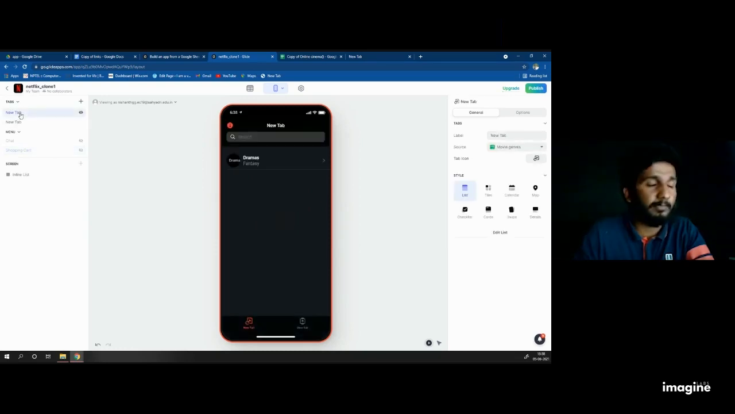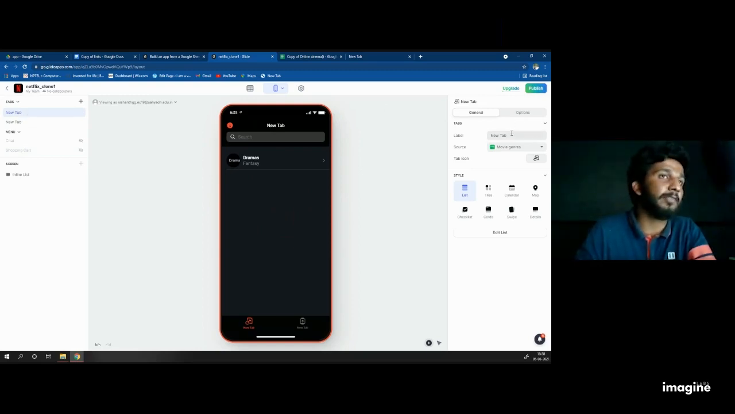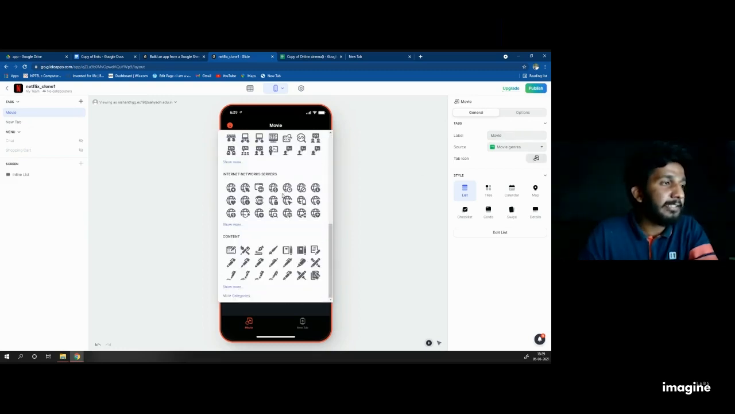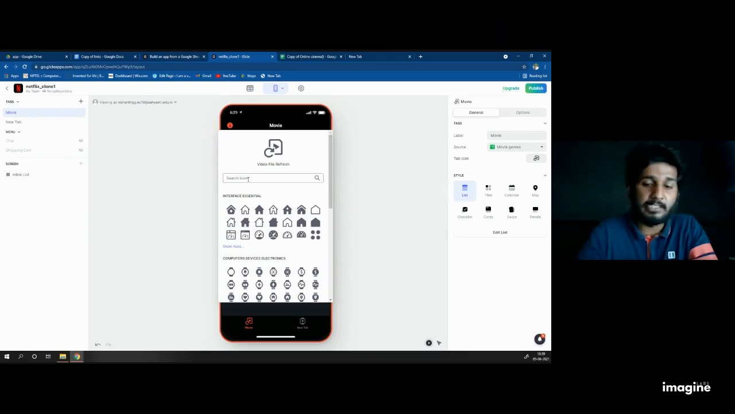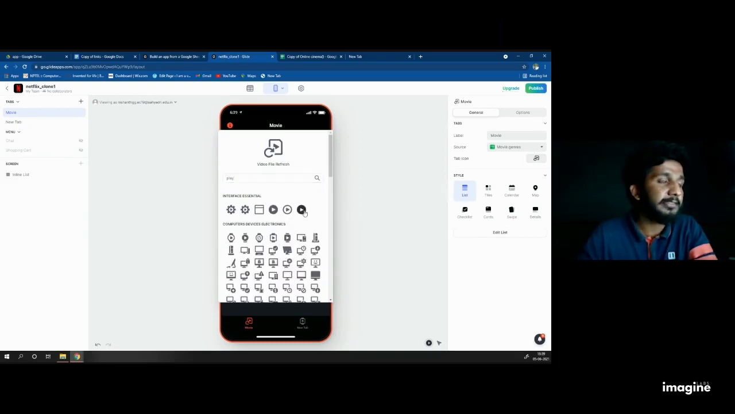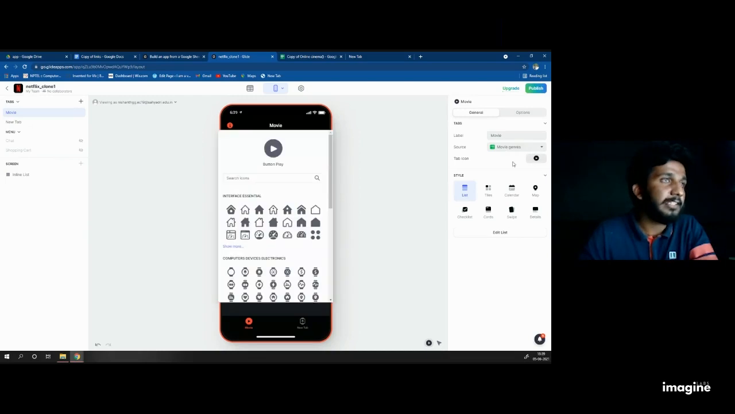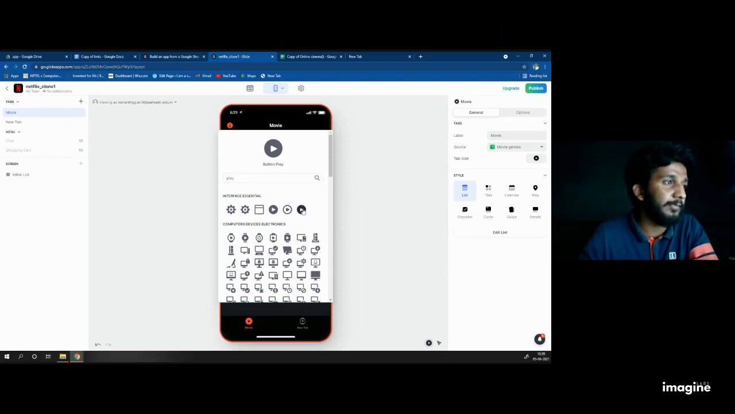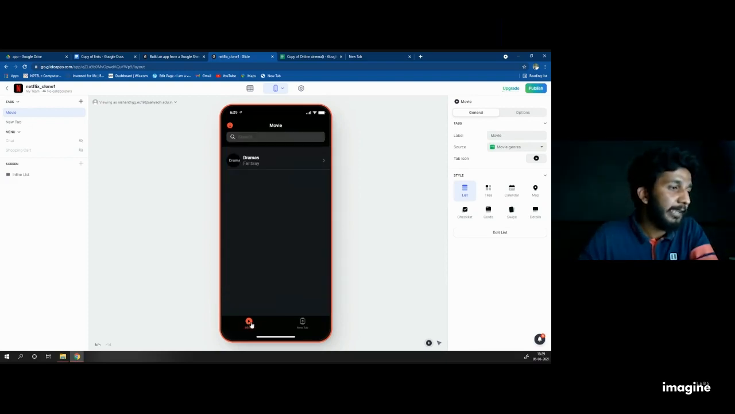Click on any one of them. Better you click on the first one on the left side. Then move towards the right side of the dashboard. Name the label as movie. Don't change the source. Just click on the tab icon. You can search some of the default icon symbols. I will search for play. You can search whatever you want. When I search play, I get some icons in the search list. I selected the last one, and then you can see that the icon with the movie name is created here.